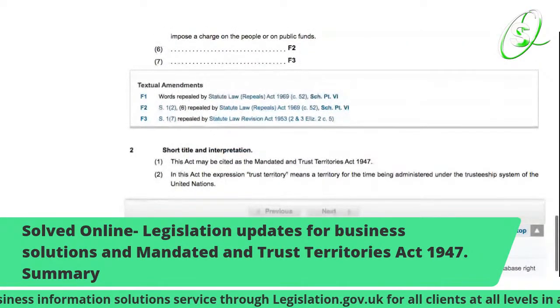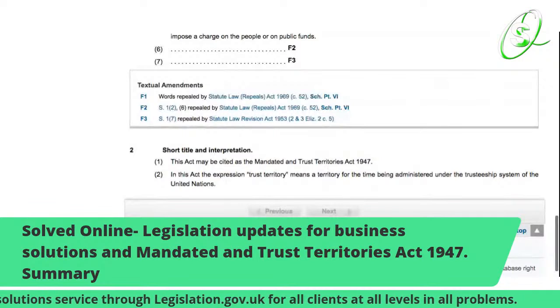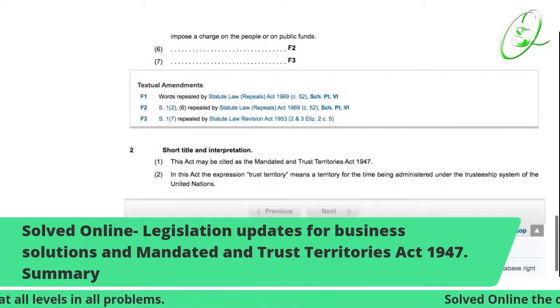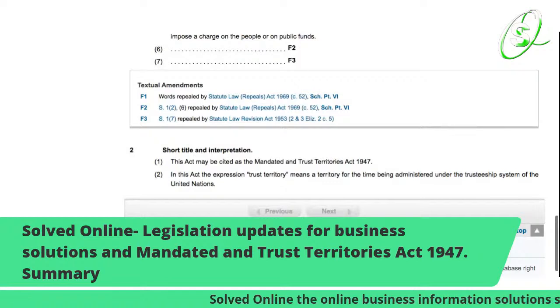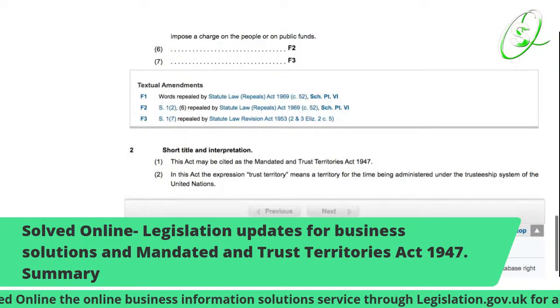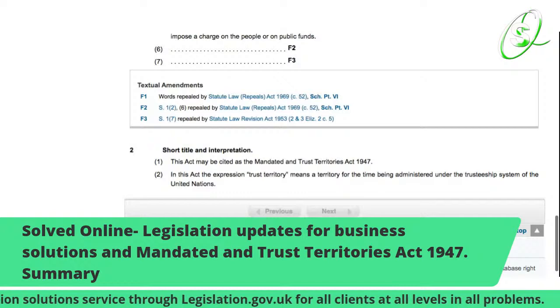It shows you the short title and interpretation. This act may be cited as the Mandate and Trust Territories Act 1947. And in this act, the expression trust territories means a territory for the time being administered under the trusteeship system of the United Nations.